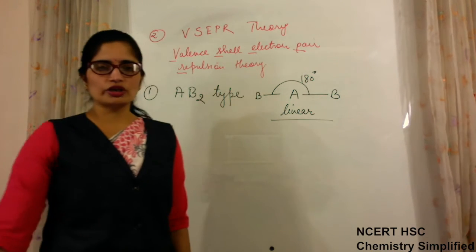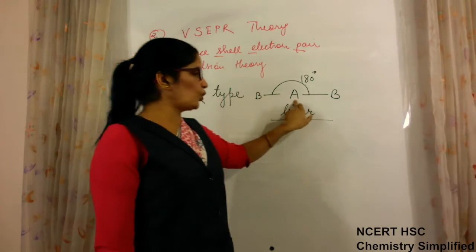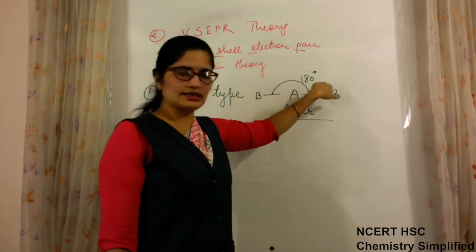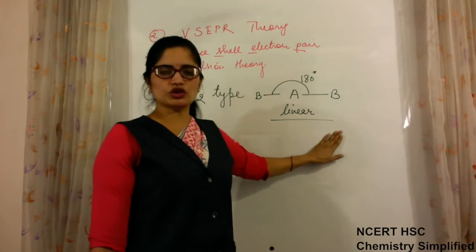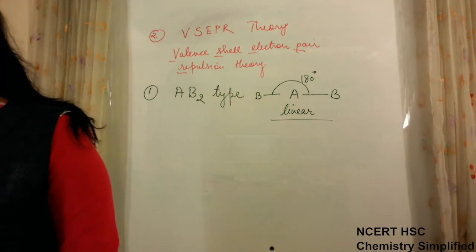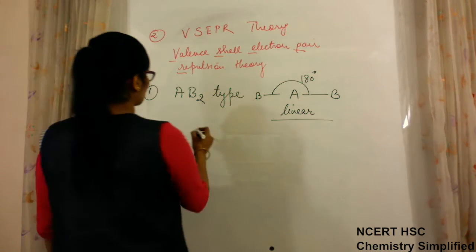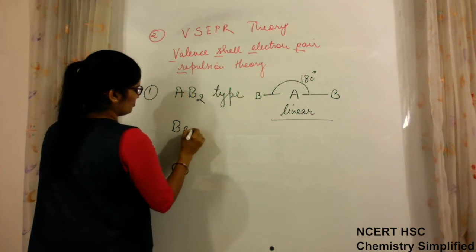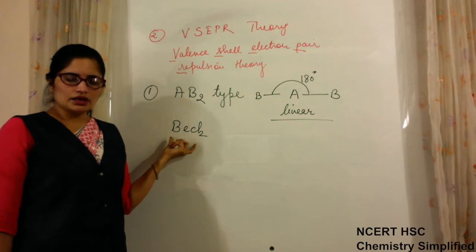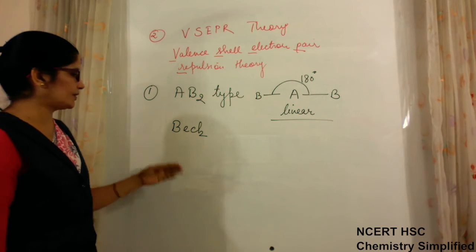So all those molecules which have AB2 type of nature, no lone pair on the central atom, will always have bond angle 180 degree and nature of geometry is linear. We will write one example of it and see it. For example, BeCl2. Now suppose we have to find out which type of geometry this molecule is having.